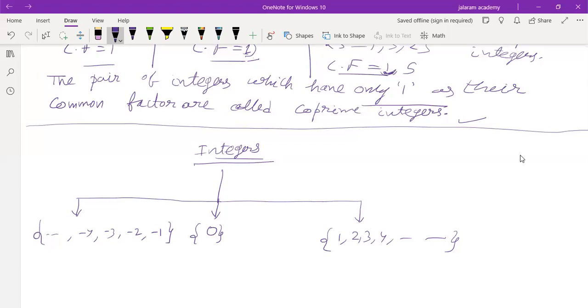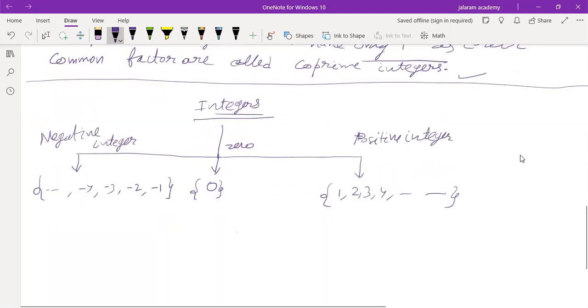Integers are of 3 types, I have told you. First is zero. Then negative integers: those numbers which have only 1 as their denominator are integers, and if they have a negative sign, they are negative integers. And the third type is positive integers. So which integer is after 0? 1. Which integer is before 0? -1. But if the question is which number comes after 0, you are telling 0.1. Means no number lies between 0 and 0.1.